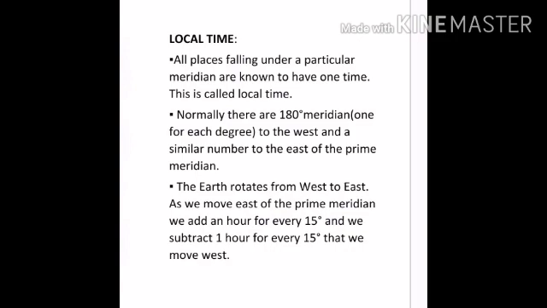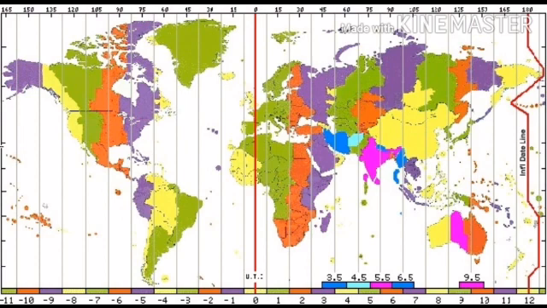As I said, the complete earth covers 360 degrees. So half of it would be 180 degrees east and similarly 180 degrees to the west. And the earth rotates west to east. Now look at the picture carefully. As we move east of the prime meridian, we add 1 hour for every 15 degrees, and to the west we subtract 1 hour for every 15 degrees.